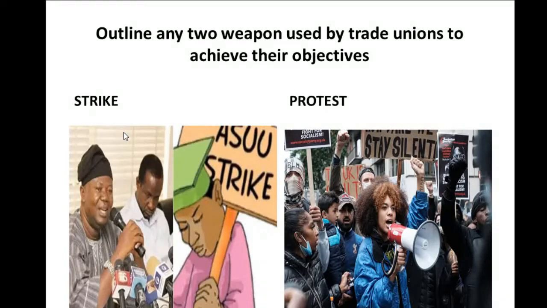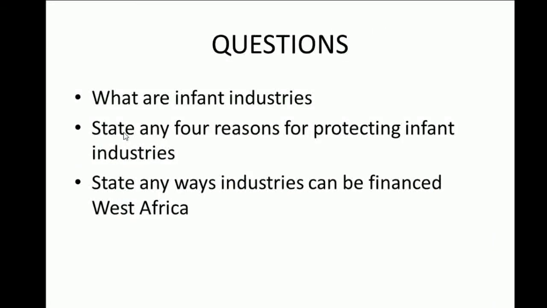So we've succeeded in answering the first question, so let's go to the next question. Please make sure you are writing. Now, the next question: what are infant industries? Then state 4 reasons for protecting infant industries. Then state any ways industries can be financed in West Africa. Alright, the next question is, what are infant industries? State any 4 reasons for protecting infant industries, and also state any ways industries can be financed in West Africa.